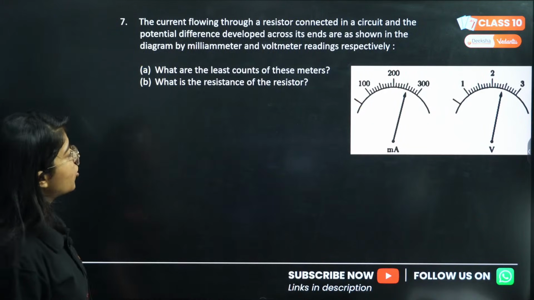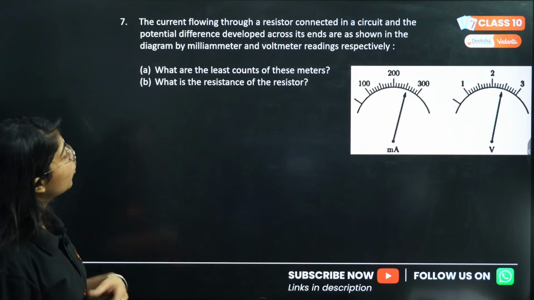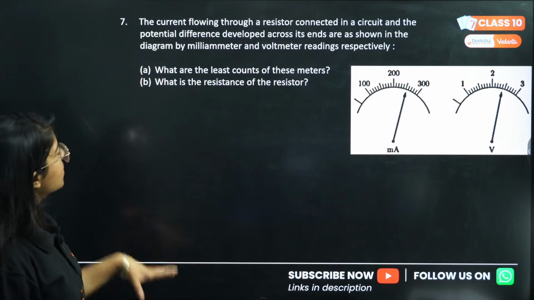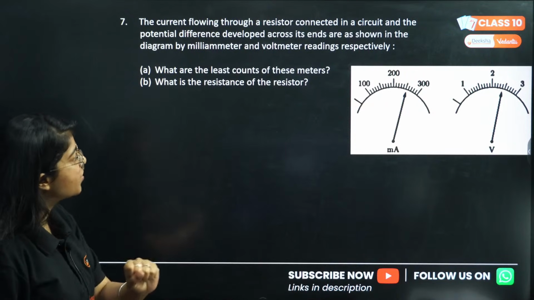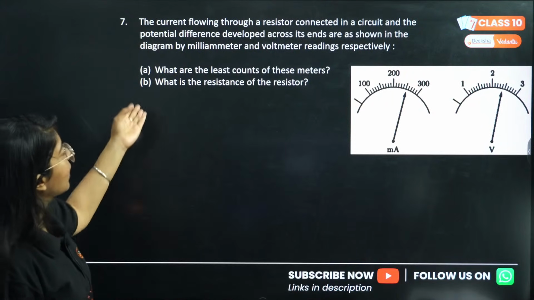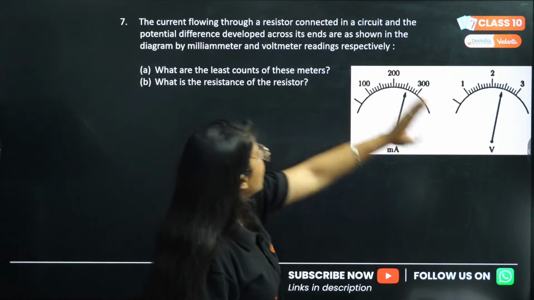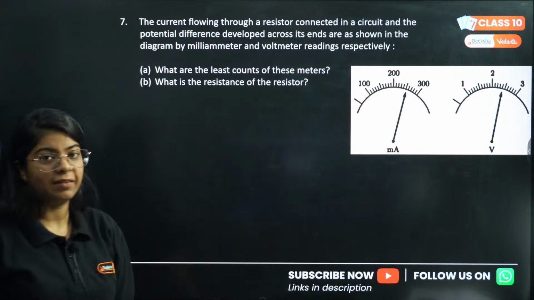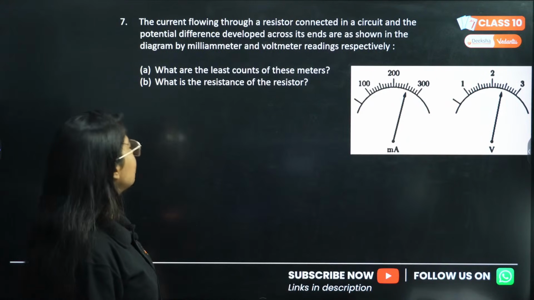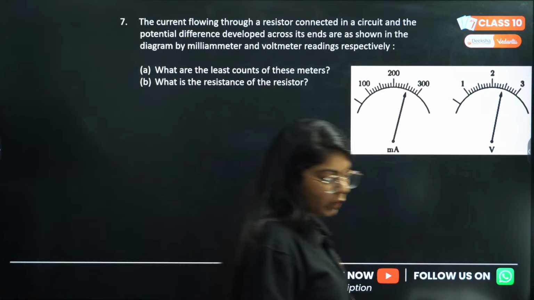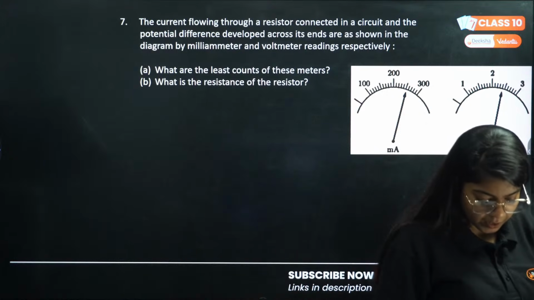Okay, 7th question. The current flowing through a resistor connected in a circuit and the potential difference developed across its ends are as shown in the diagram by milliammeter and voltmeter readings respectively. They have asked us what the least counts of these meters are. Let me know what the least counts of these meters are.